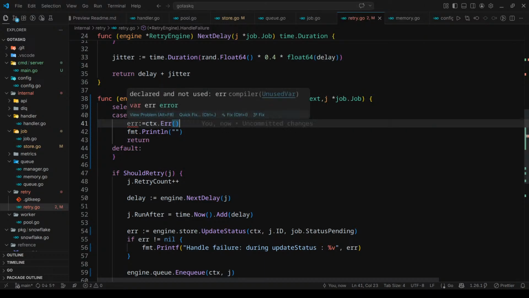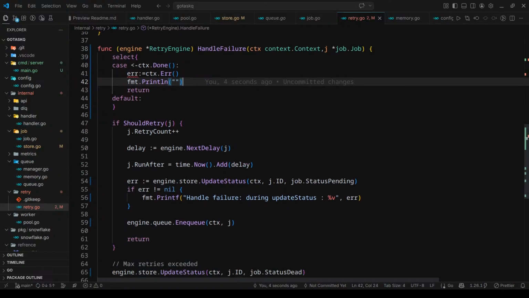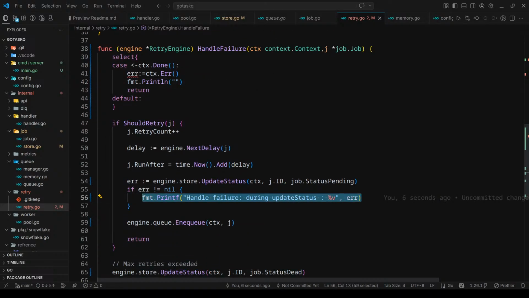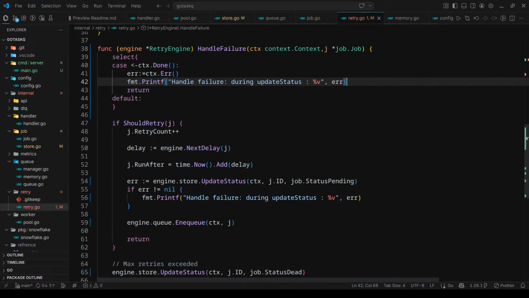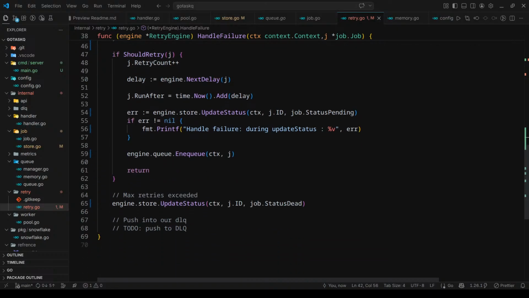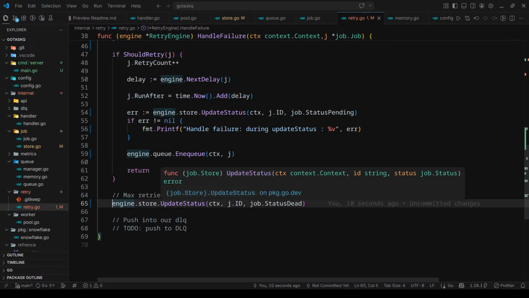Yeah, this type of error, and I should nearby use this one, something like this, and during context check. Handle failure during context check. This will work. Alright.